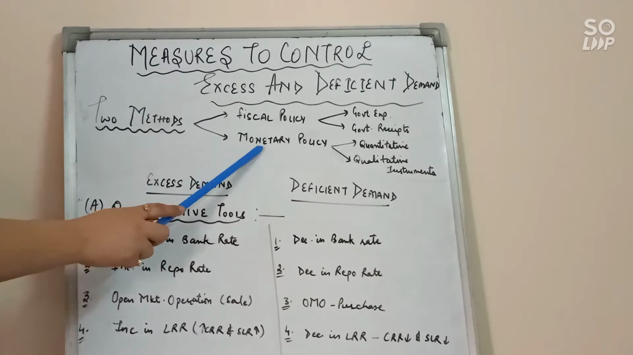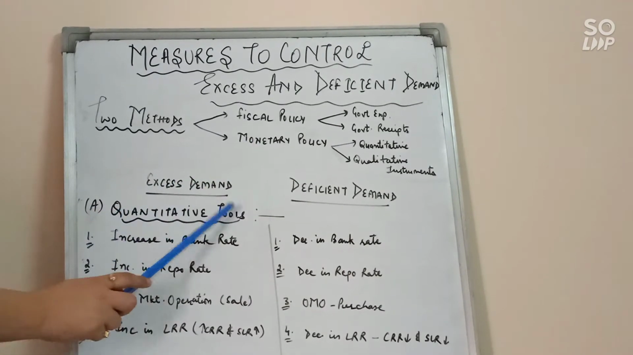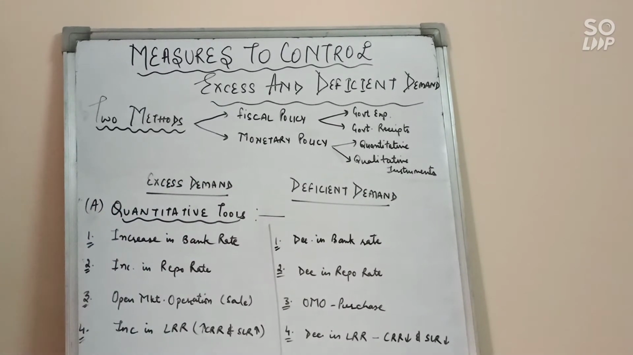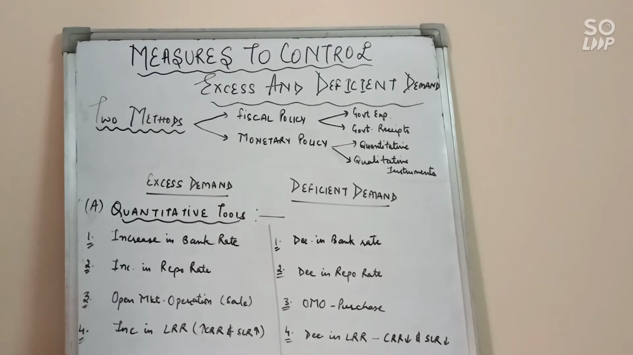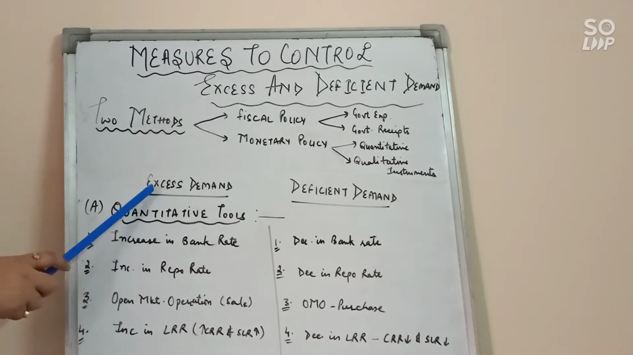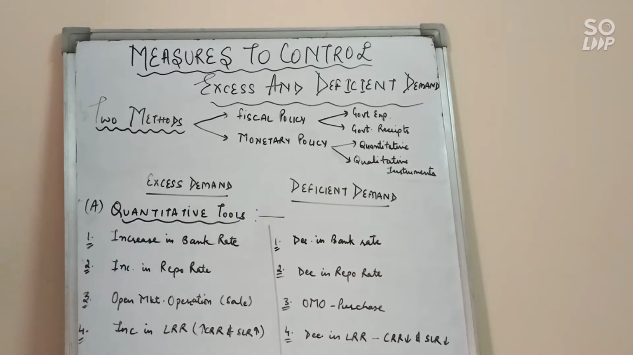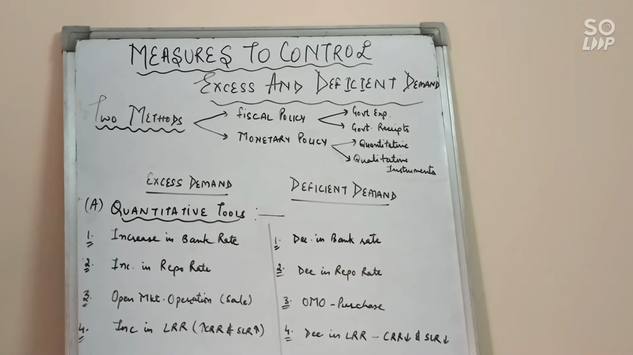So under monetary policy, first is quantitative tools. Quantitative tools are the tools in which we have bank rate, repo rate, reverse repo rate, CRR, SLR, open market operations. All these rates come under quantitative tools. So we can use quantitative tools to control the problem of excess demand or deficient demand in the economy. Let's see. First, increase in bank rate. First of all, what do we mean by bank rate? Bank rate we have already discussed.